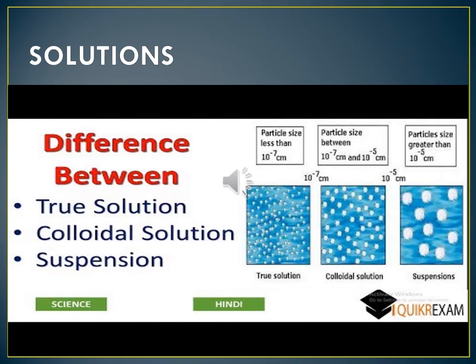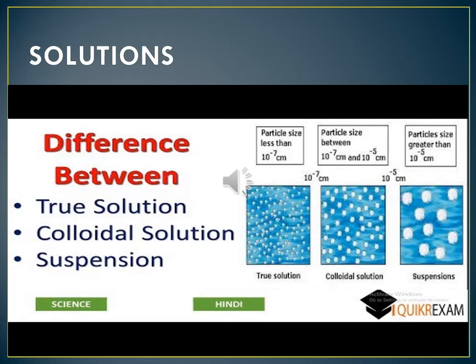Now we have to see solutions. What is a solution? Yes, everybody knows solution. A solution is a homogeneous mixture of 2 or more substances.